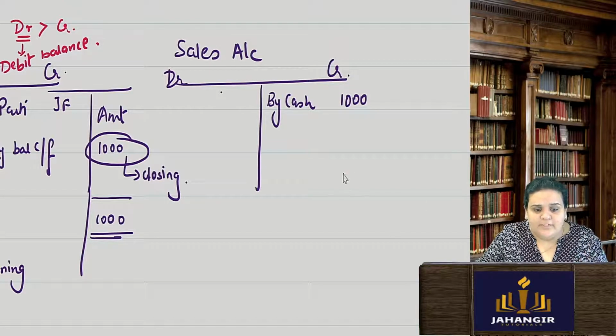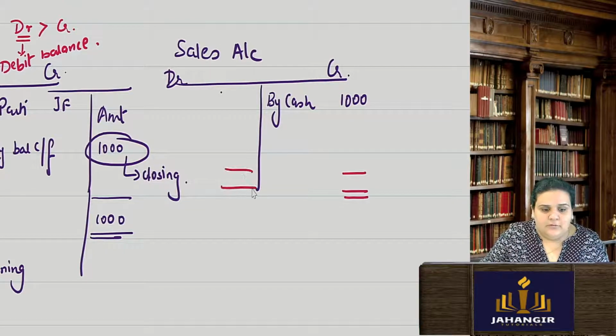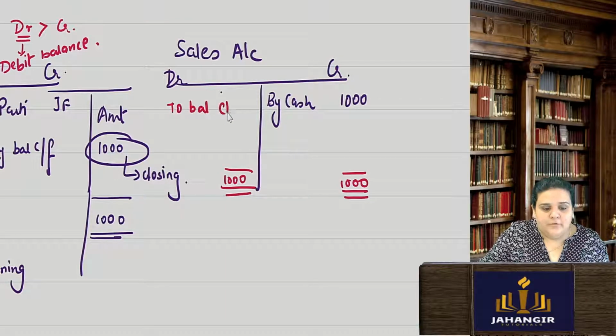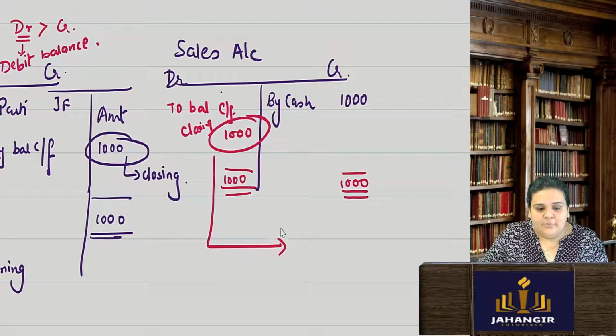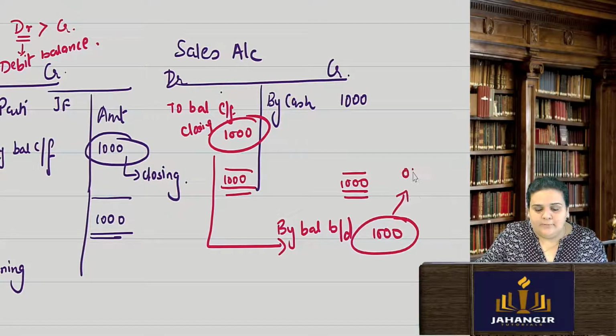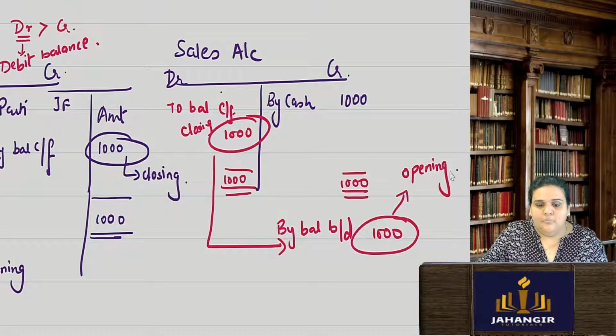Likewise, when I close my sales account, I will have a balance to be carried forward. So this will be known as the closing. When I bring this same balance down, it will be known as balance brought down 1000. This will be known as opening. So I can say the sales account has got a credit balance.